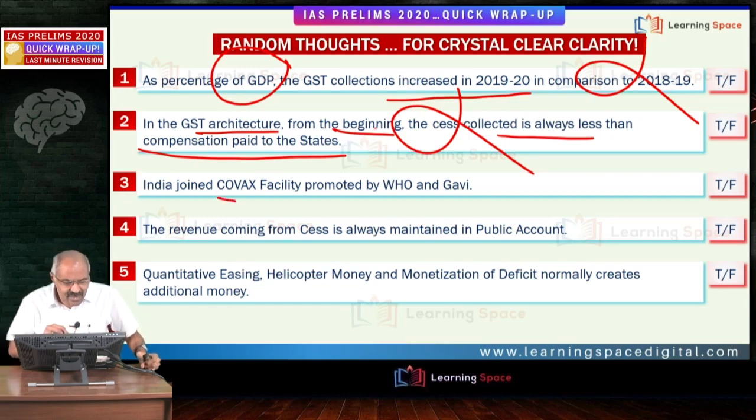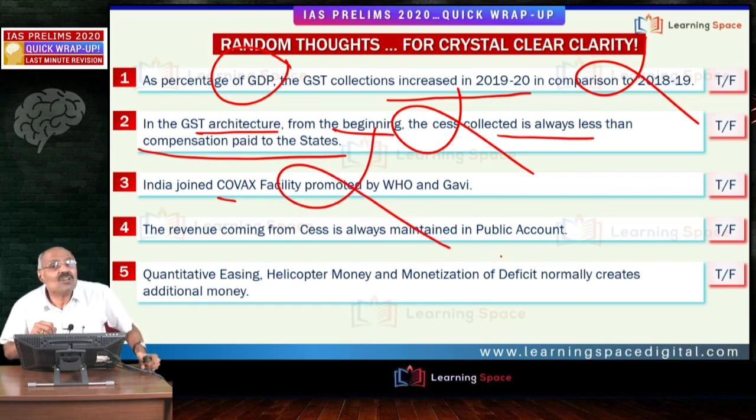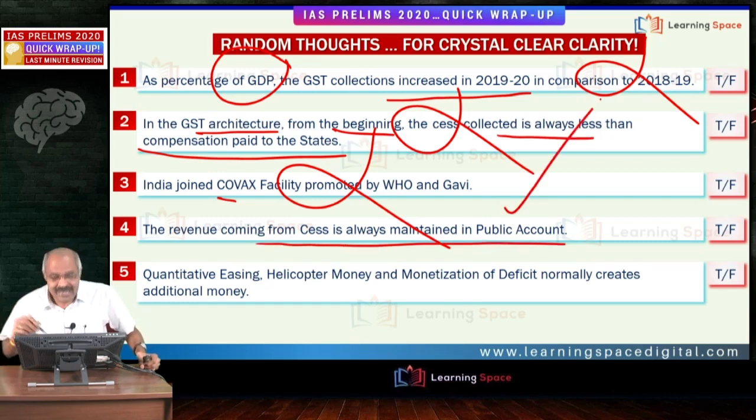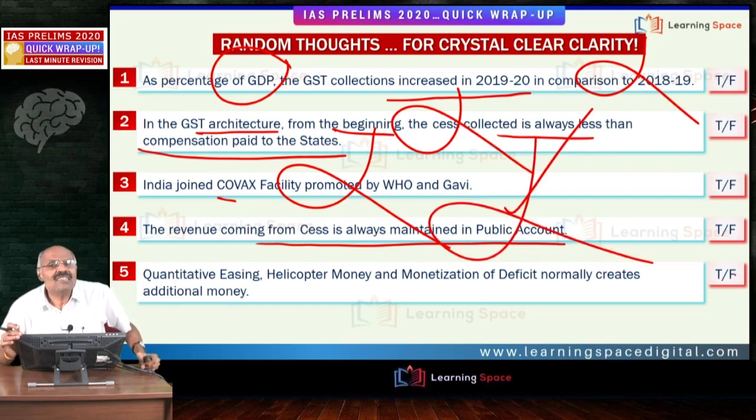Then India joined COVAX facility. That is wrong. India is thinking of joining COVAX. Then the revenue coming from cess, this is always maintained in public account. That is wrong. Cess first goes to Consolidated Fund of India and subsequently it is appropriated to the particular head which it is intended for spending.